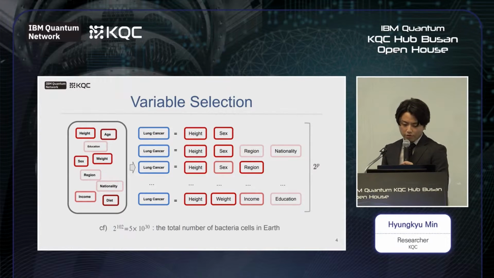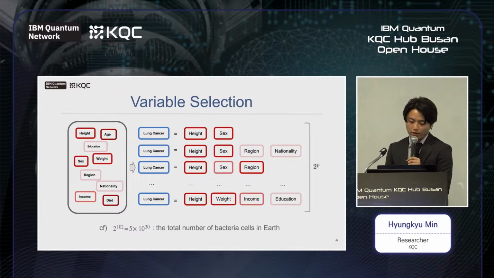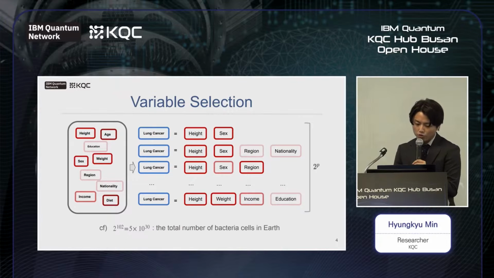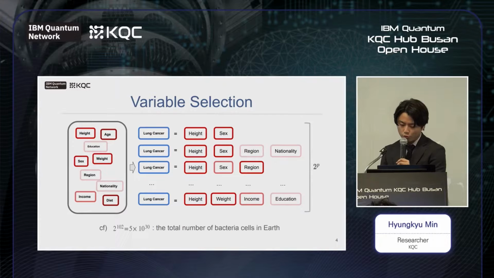Variable selection is literally the problem of selecting the variables used in the model. The variables can be seen as features, factors, or prior information to predict some target variable. For instance, let us assume there is data about patients of internal medicine. We have information about patients' height, diet, age, and so on. If you want to figure out what and how some factors impact lung cancer, we can use the information to see. However, if you use too many factors, the model cannot capture the exact reality.